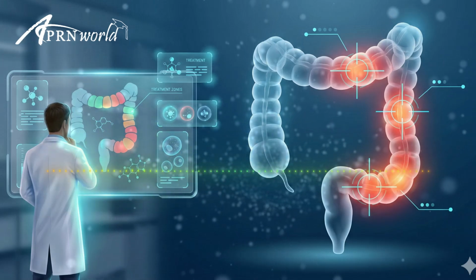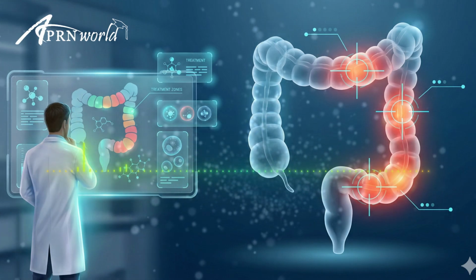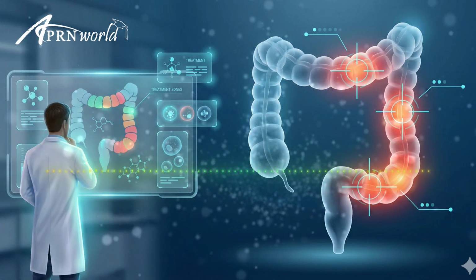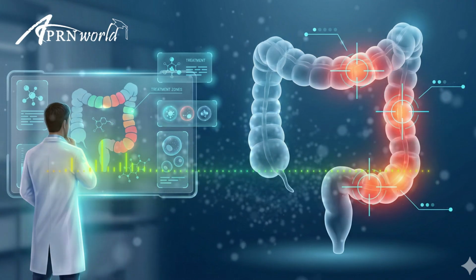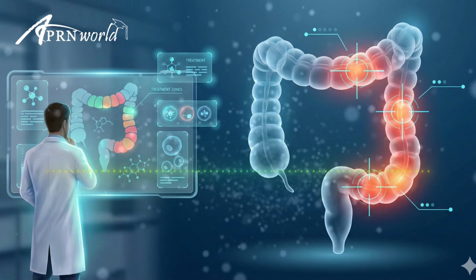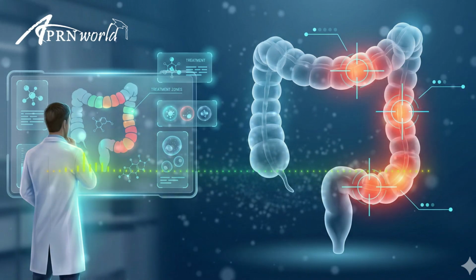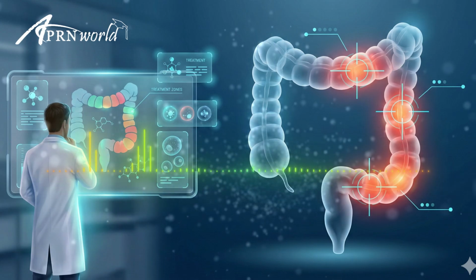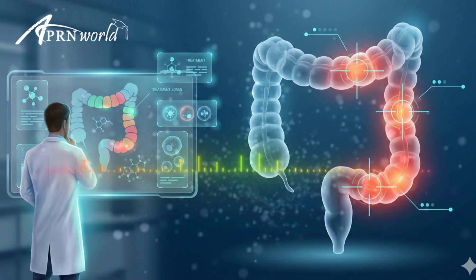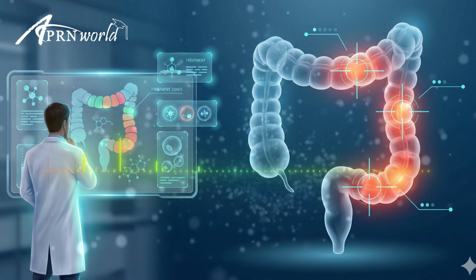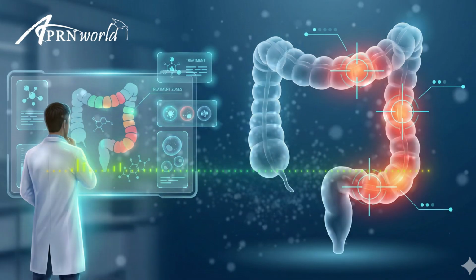We are taking a deep dive into a condition that affects millions of lives, but often remains hidden behind closed doors. We're talking about ulcerative colitis, or UC. And specifically, we are looking at the evolution of how we treat it. If you've been in medicine for more than a decade, you know that the goal of UC treatment has fundamentally shifted. It's no longer just about making the patient feel okay. We are now aiming for deep biological healing. Our lesson today, determining ideal targets for treatment, is really a roadmap for this new era.